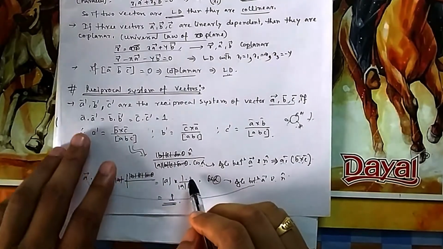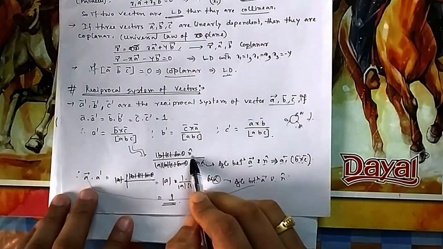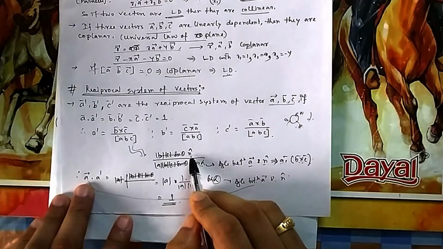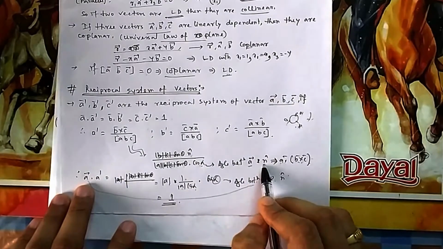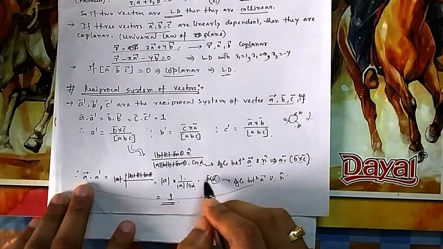And what is the angle between A and A dash? A dash is this one. The vector A dash is along n cap, and A is A. So what is the angle between A and n cap? I have taken A, and the angle between them is alpha. So that should be cos alpha.